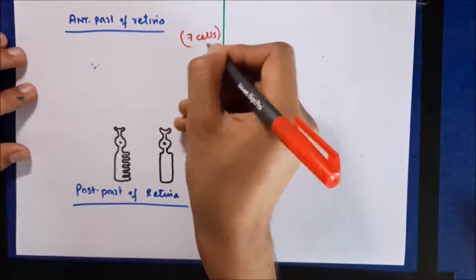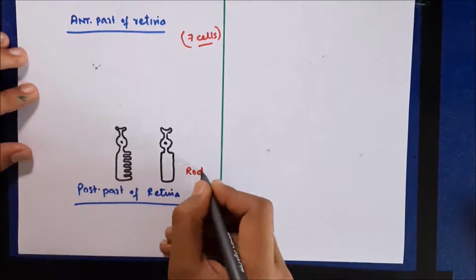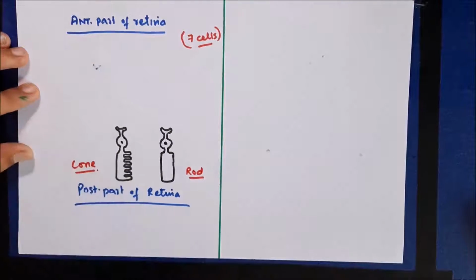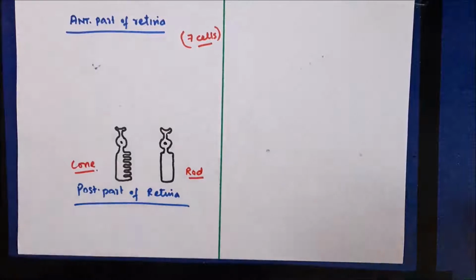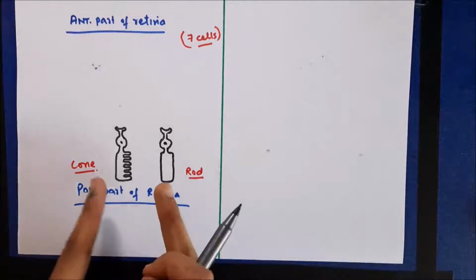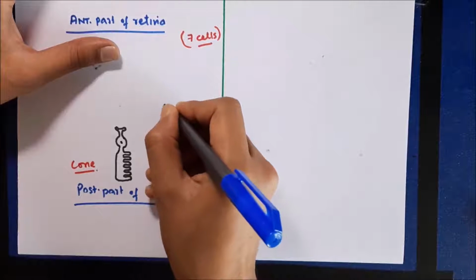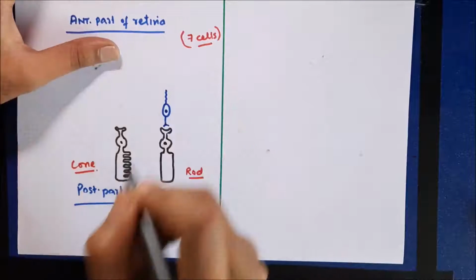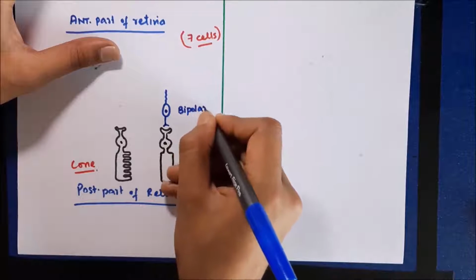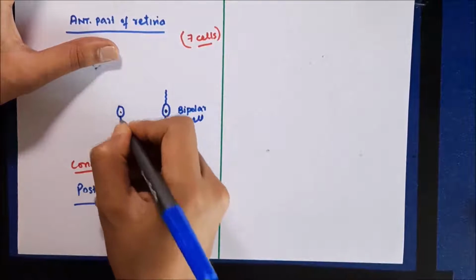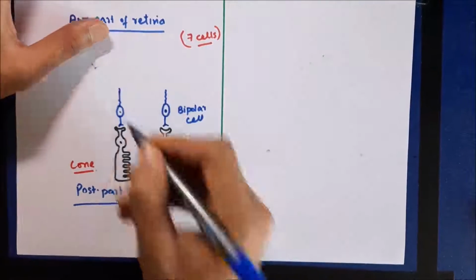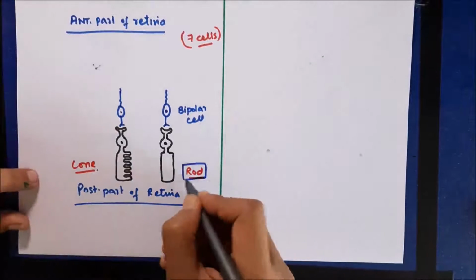As I already told you, there are 7 types of cells present in retina. These are the first 2 types. This is a rod cell and this is a cone cell. Now these rod cells and cone cells transmit information to another cell. This cell has two poles. This is one pole and from other side is the other pole. So it's known as a bipolar cell. Information from rods and cones is transmitted to the bipolar cell.